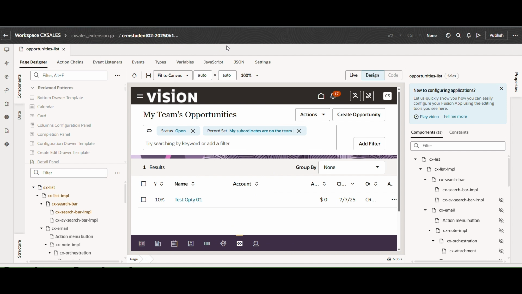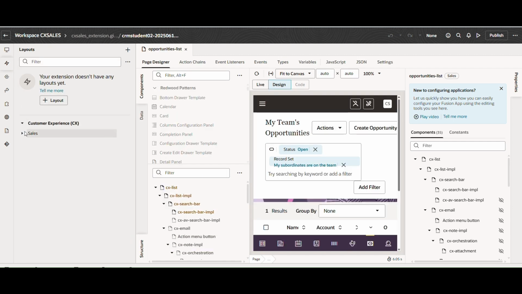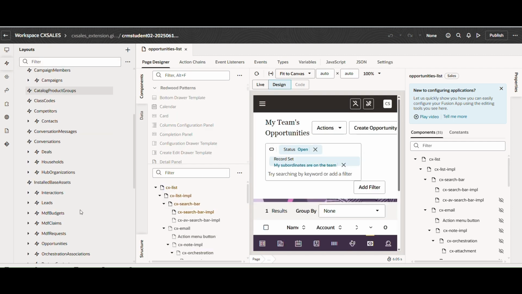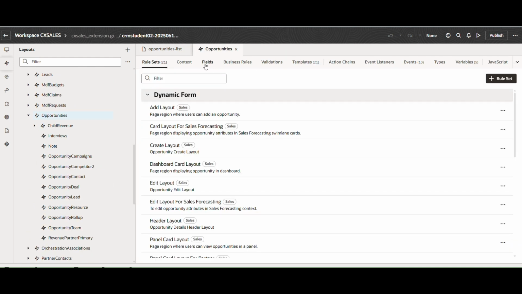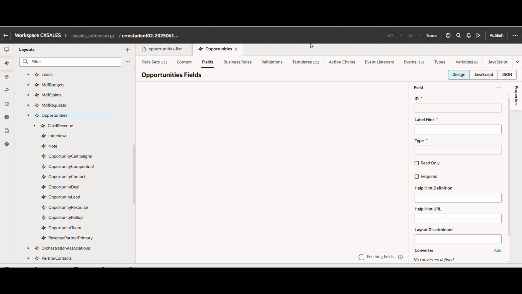So now let's repeat the same steps that we did in the previous session. So it will be a revision also. So we will go to layouts, sales and opportunities. Here what we will do, we will create a virtual field first. We'll perform the same steps. We will create a virtual field, then we will add a template. On the template, we will add a hyperlink component. So you can skip these steps if you have already done them, or you can just go through again.